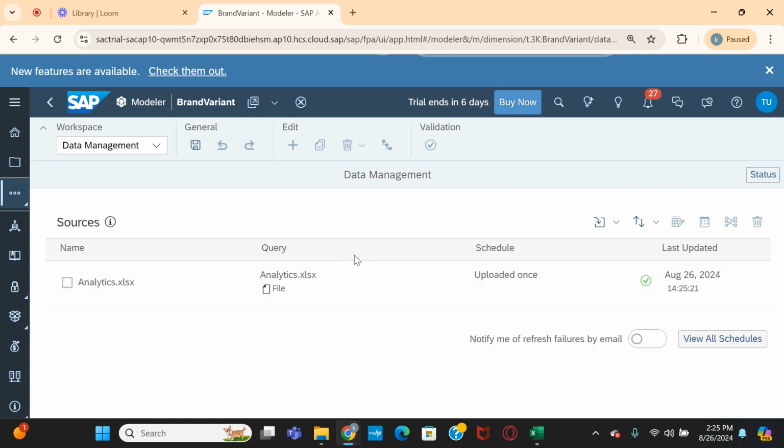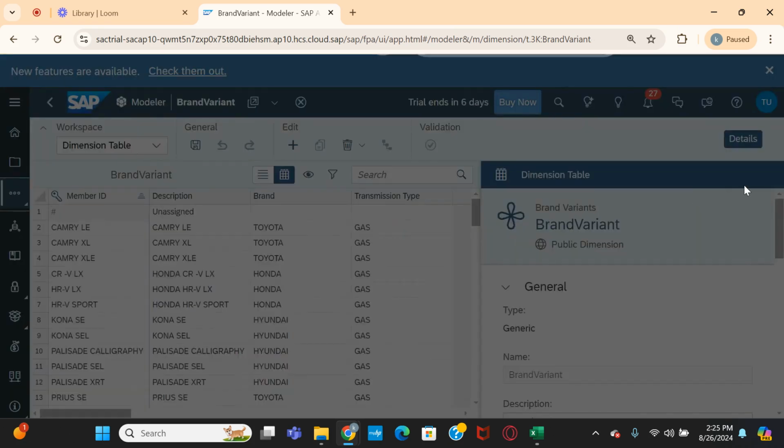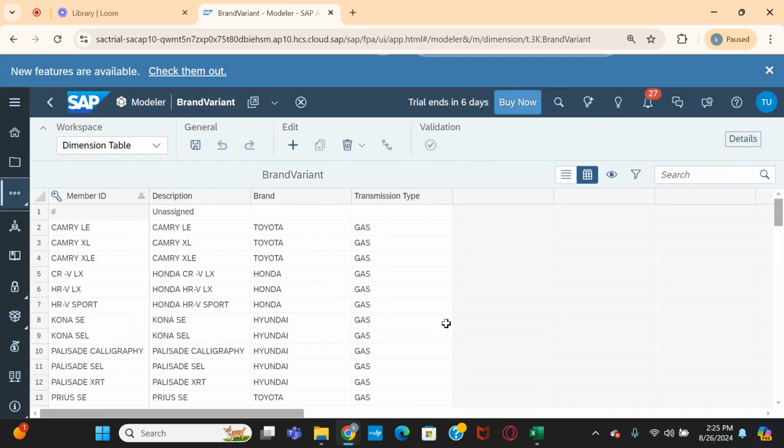Now let us go and see the data in our dimension table. Here select the dimension table again. So you can see the data now, right? But is it that simple to bring the data from either a flat file or from the data source to the dimension table? It is one-to-one mapping. There is no transformation, no conversion. Straight away we are bringing the data.